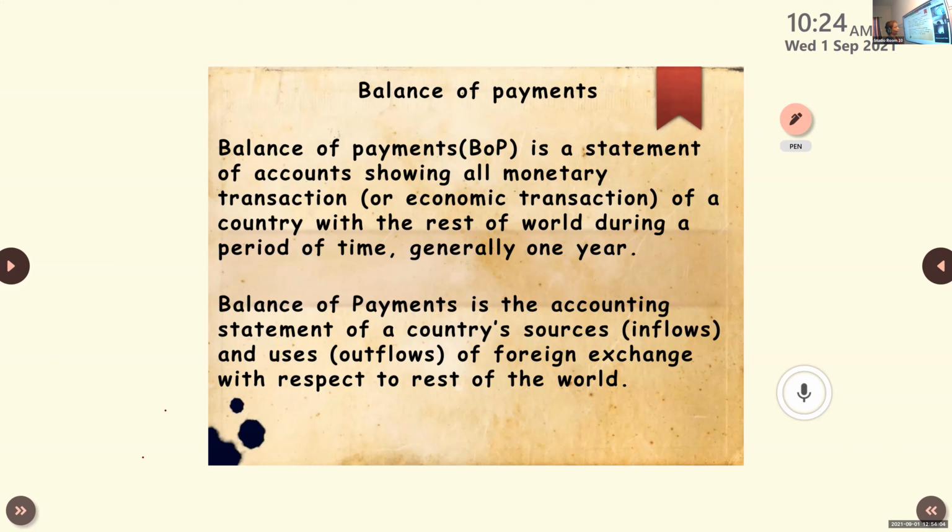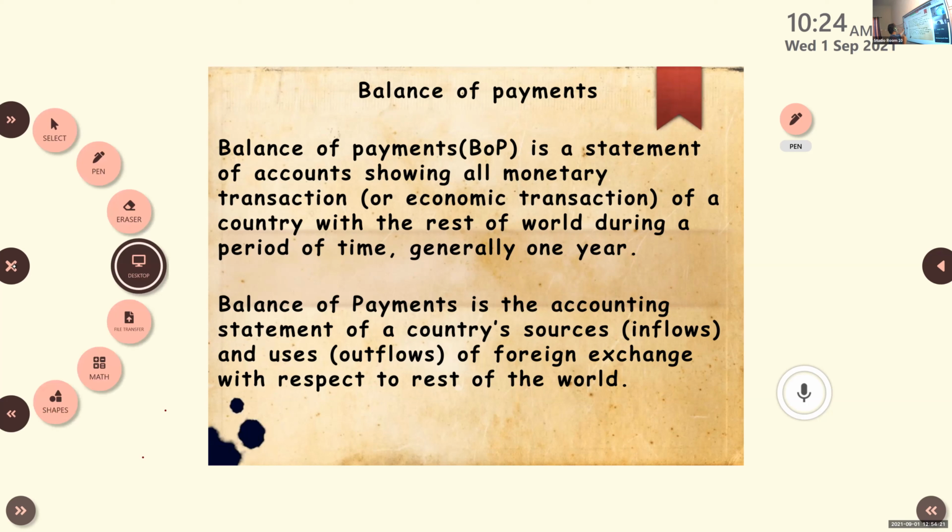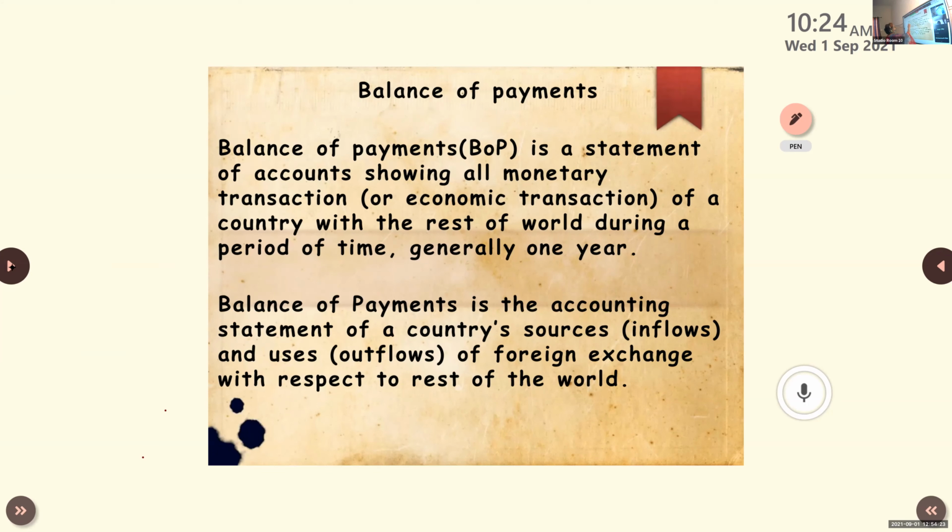You might have heard about balance of payment. It is mainly in relation with foreign trade, or whatever transactions happen between our country and the other countries. Those things come under the balance of payment. Now, when we talk about balance of payment, it is a statement of accounts which shows all the monetary transactions or economic transactions of a country with other countries, or with the rest of the world, during a period of time.